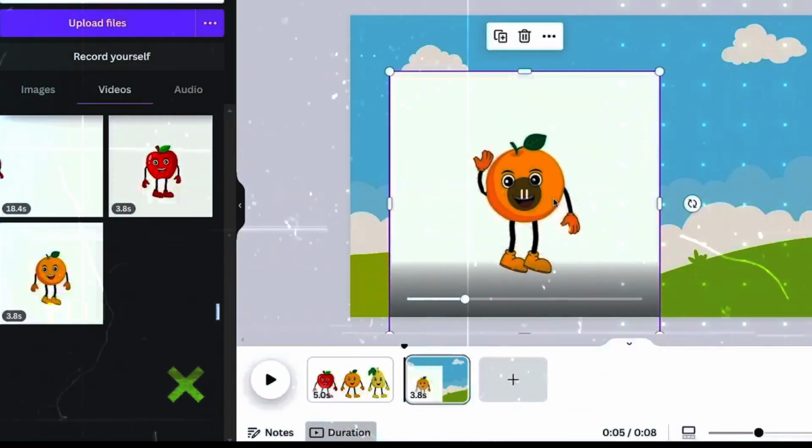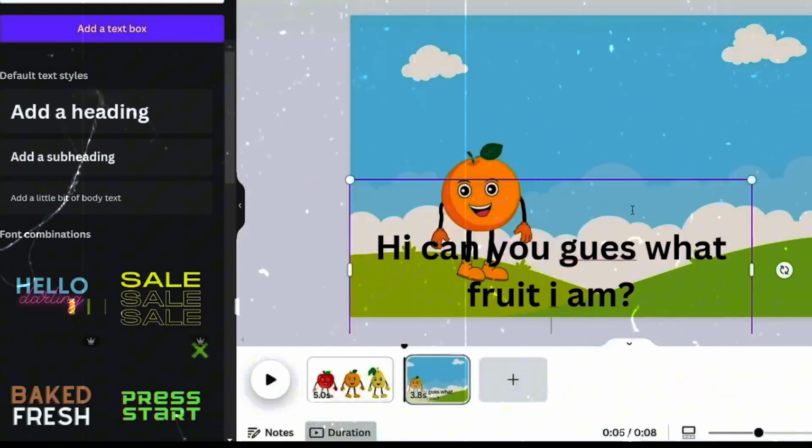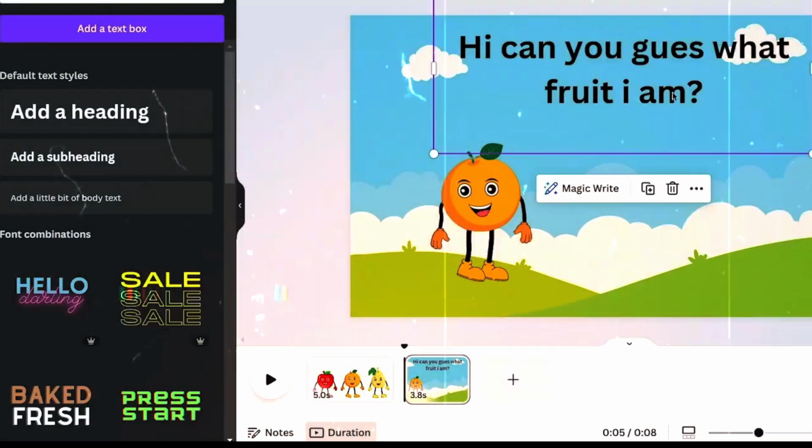Next, add text to match your script. Click on Text, select the heading, and paste your script into the text box. Make sure to adjust the text to fit within your scene, ensuring that it is readable and appropriately aligned with the visuals.